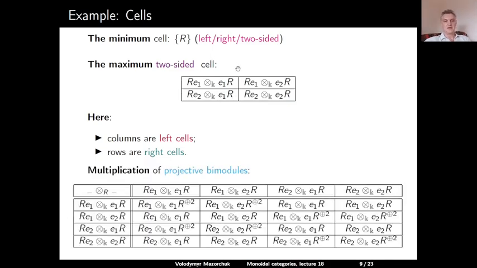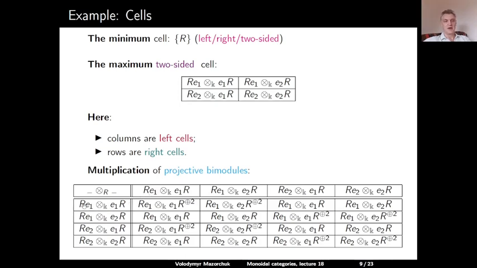And we can explicitly write down the table of multiplication for projective bimodules. So if we tensor one projective bimodule with the other one, the left part of the outcome comes from the left part of the left vector. The right part of the outcome comes from the right part of the right vector. And then we have a possible multiplicity given by the dimension of the middle part.